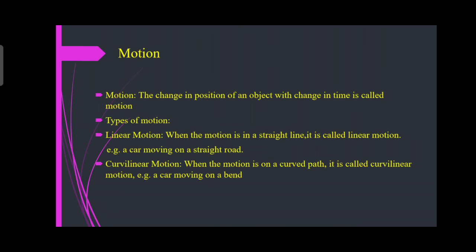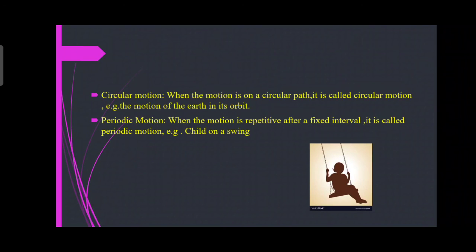Then curvilinear motion. When the motion is on a curved path, it is called curvilinear motion. A car moving on a bend is a curvilinear motion. Then circular motion.